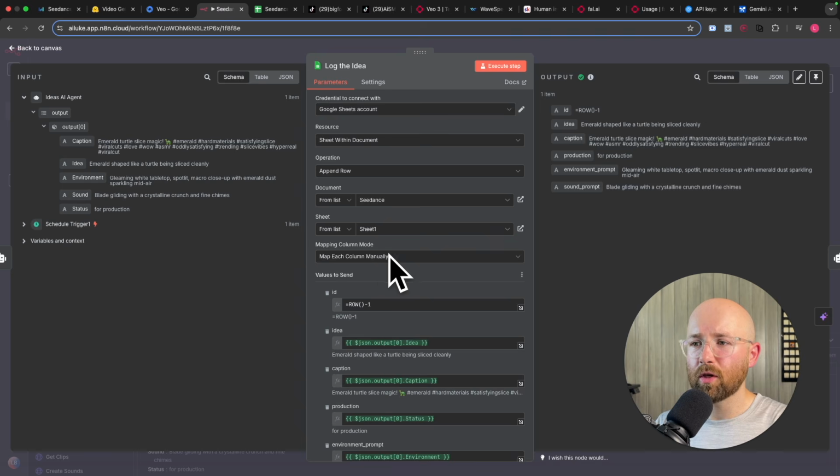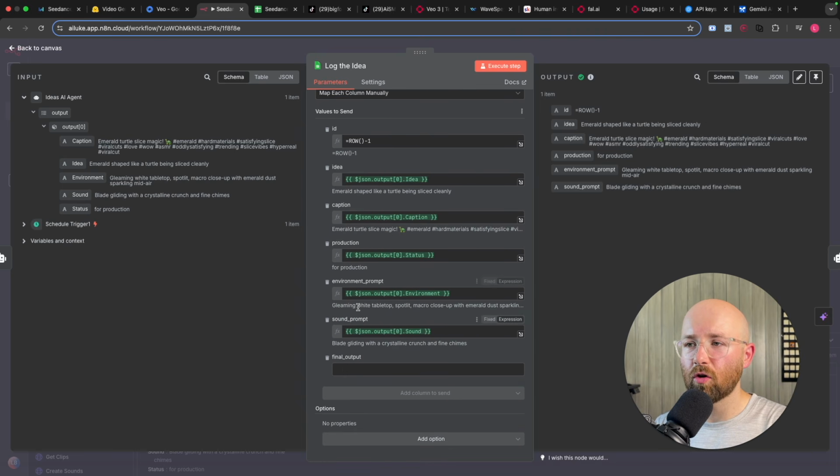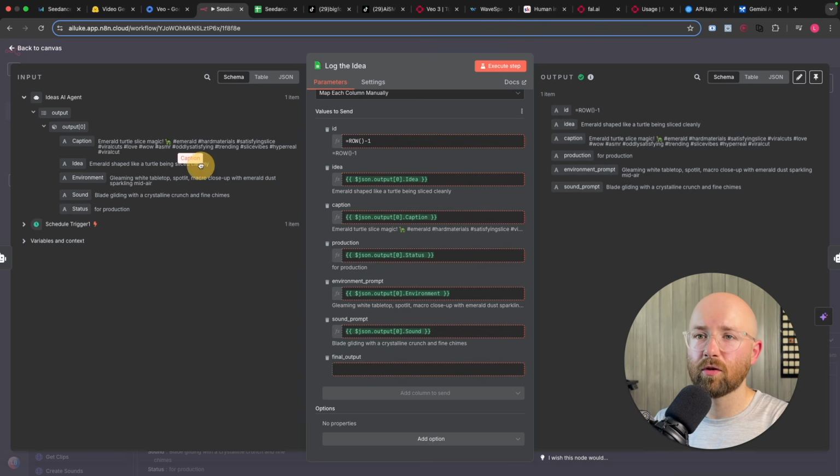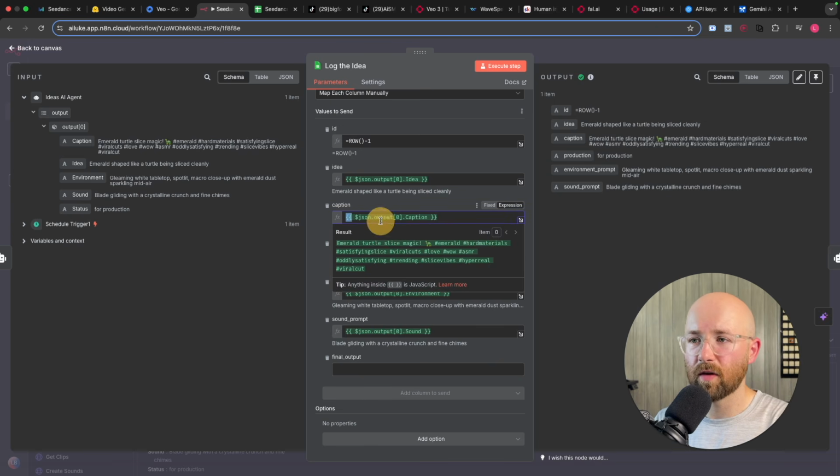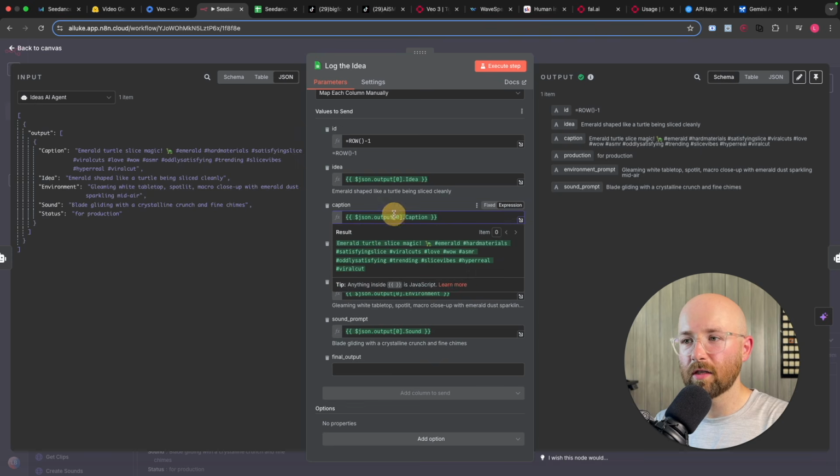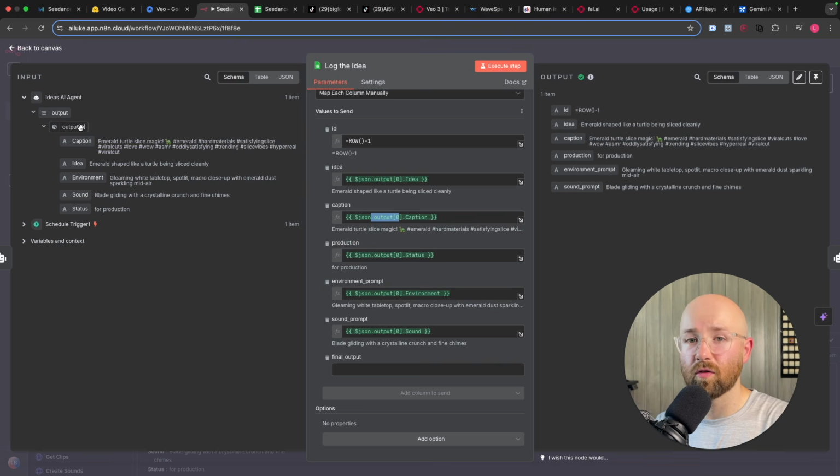Then if we come back here, map each column manually. So we're mapping each of these columns from the ideas agent. The output you can see here has been parsed correctly, and then we pull these over. So caption here, you'd drag that, put it in there, and then that would pop up, right? And it'd come up like this. That's because you have these curly braces to denote that it's dynamic under this expression. And then we have it's a JSON. So if we go to JSON, because that's actually how it looks, JSON dot output 0. If we go back to the schema, you can see that this is output 0. So it's the first one, or it's the only one, but it's the first one. Dot caption, which is the name of that. And then you fill all of them out except final output. Cool. So we then have that logged.